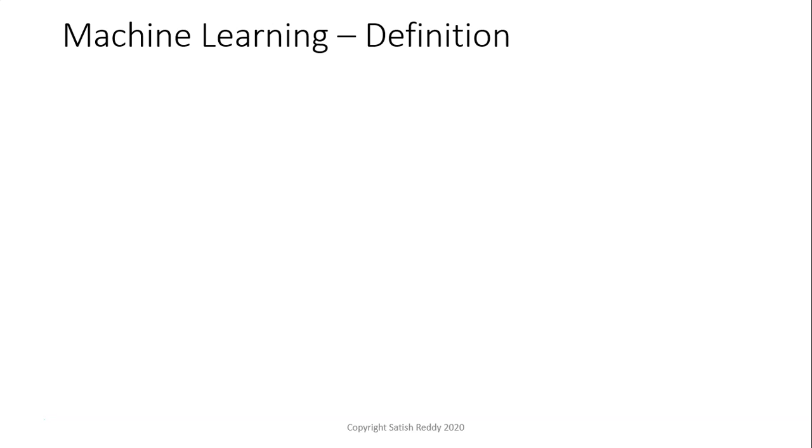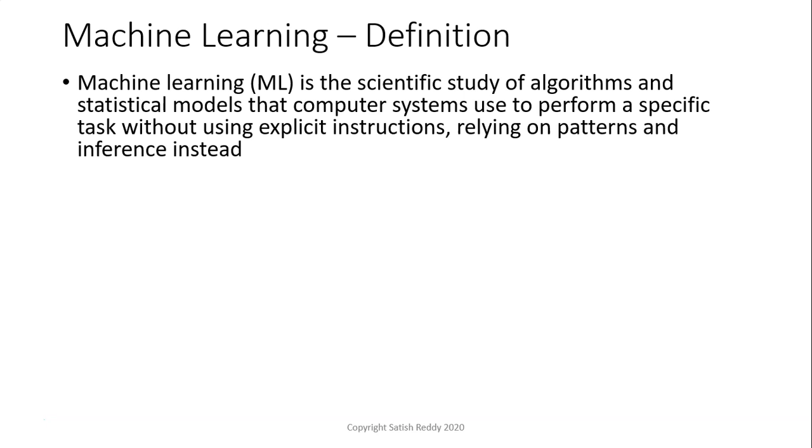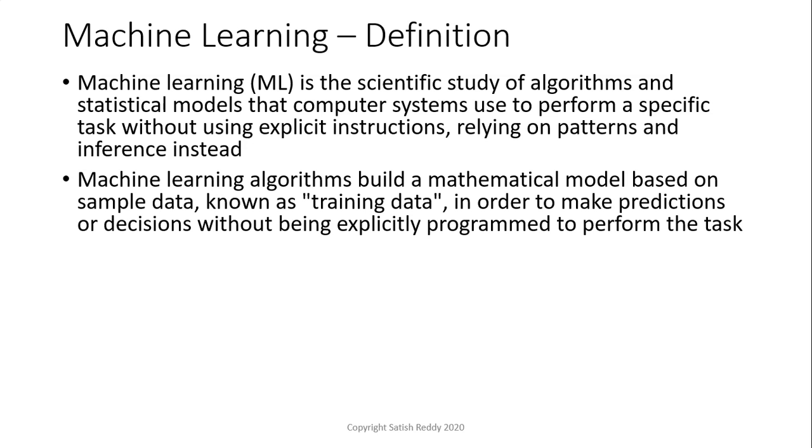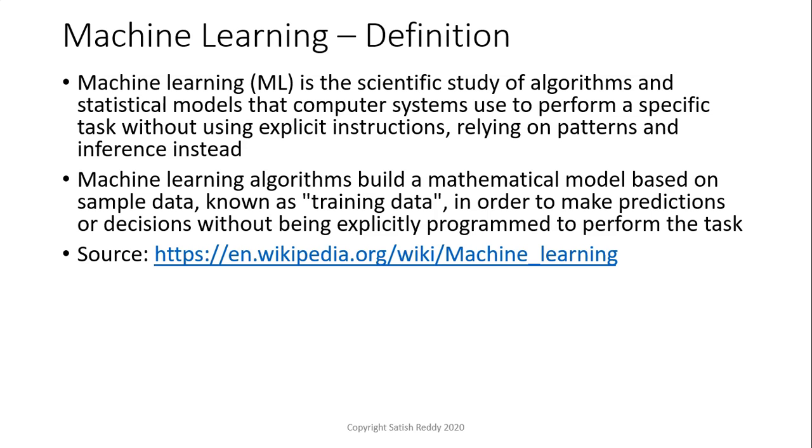Okay, how does this relate to machine learning? So let's start off with a definition. Machine learning is the scientific study of algorithms and statistical models that computer systems use to perform a specific task without using explicit instructions, relying on patterns and inference instead. Machine learning algorithms build a mathematical model based on sample data, known as training data, in order to make predictions or decisions without being explicitly programmed to perform the task. The source for these definitions is Wikipedia, so you can go to this Wikipedia page to get more information.